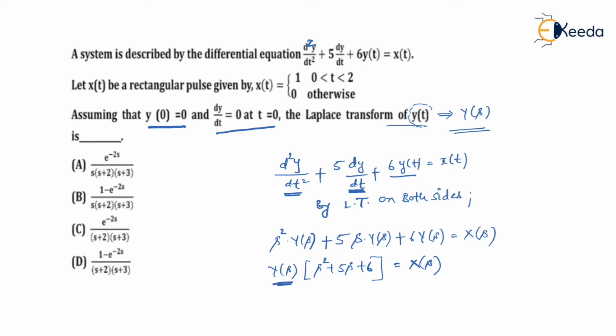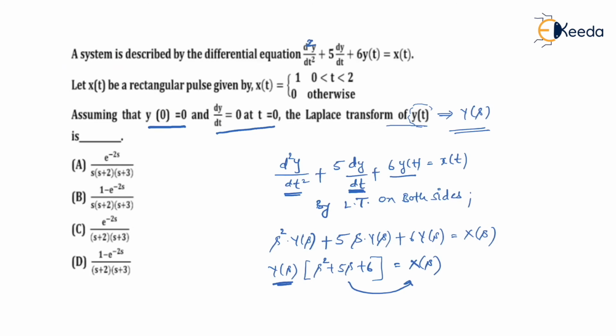What I want ultimately is Y of s, so I need to shift this bracket over here. Therefore, Y of s will become X of s whole divided by s square plus 5s plus 6. I hope you got this point. So this is the Y of s they have provided. And now if you compare the options, you will find that your options are not matching with the obtained Y of s. Then you have to read the question carefully.